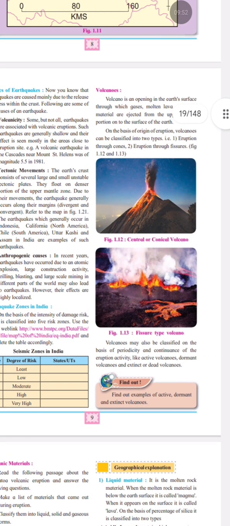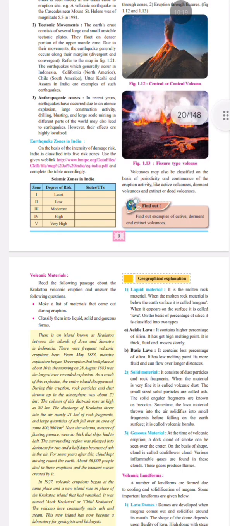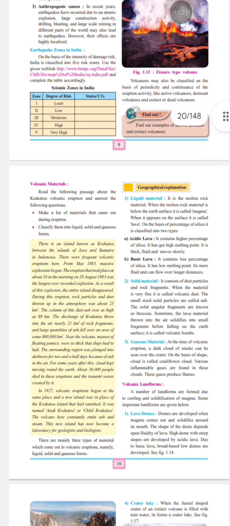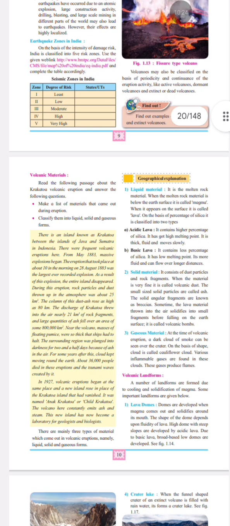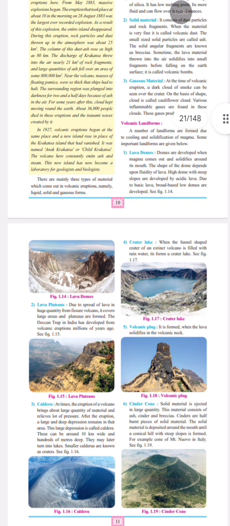Now, what are volcanoes? Let's move to another sudden movement, that is volcanoes. A volcano is an opening in the Earth's crust through which magma, gases, and solid materials come out onto the Earth's surface. When magma reaches the surface, it is called lava. So this was all about what a volcano is. In the next video, we will see volcanic materials, geographical explanations, and the types of volcanic landforms.